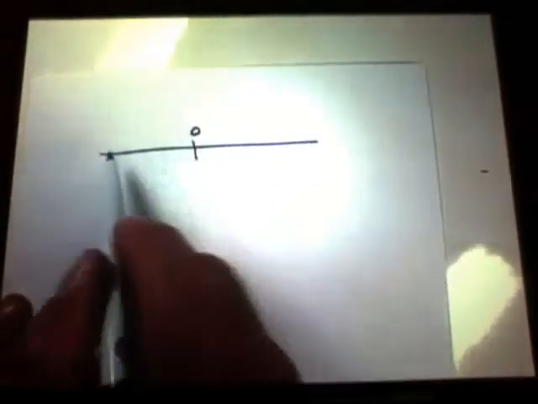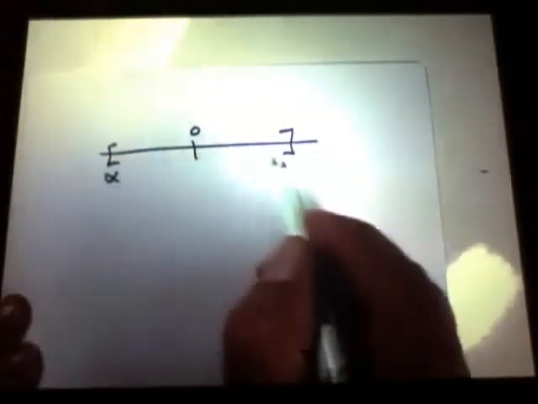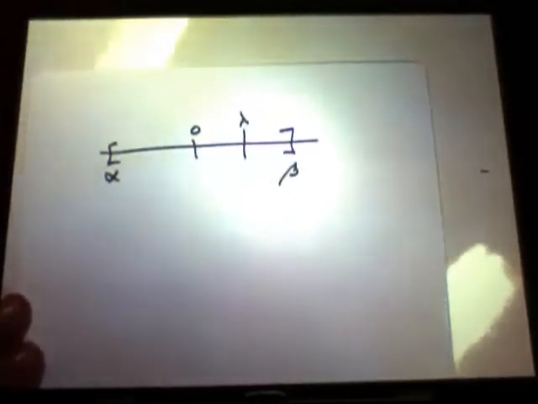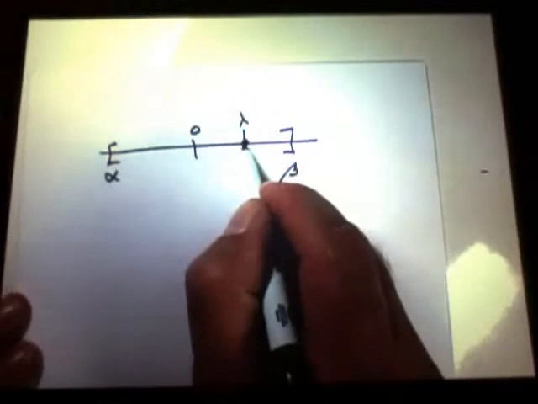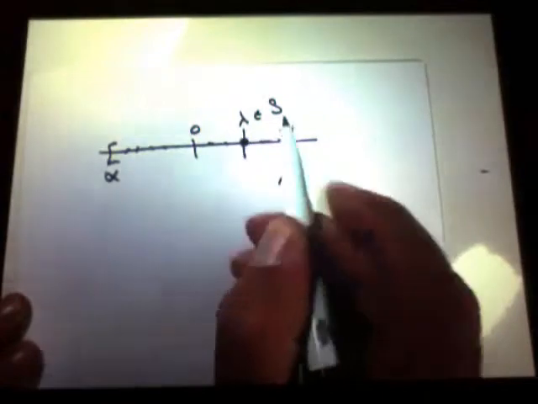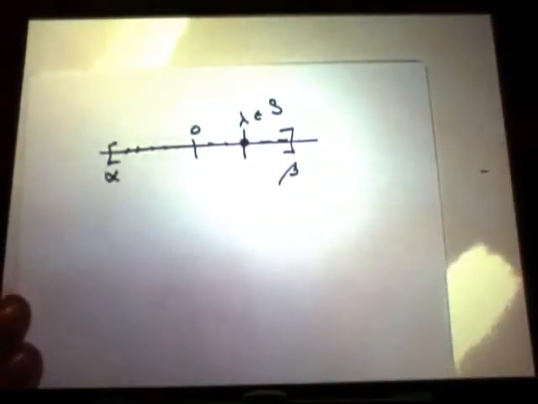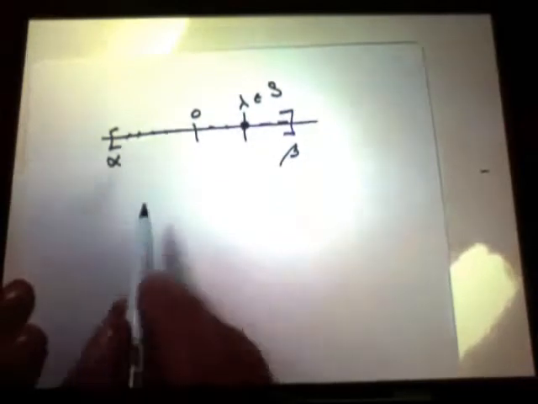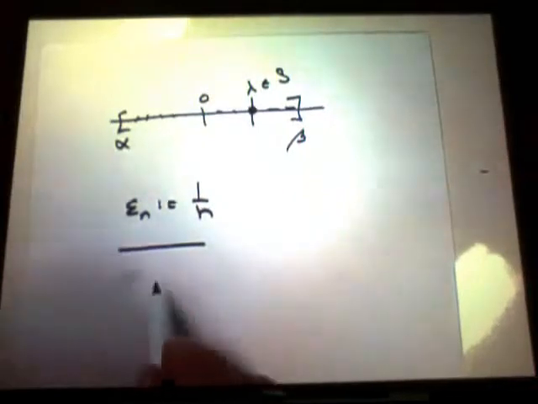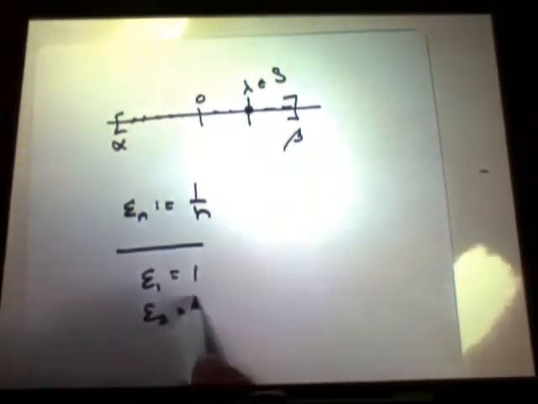What I'm really doing here is the sequential compactness idea. So I have a bounded infinite set of real numbers. A limit point exists by Bolzano-Weierstrass, and closure means that lambda is in the set S, right? S is spread out all around back here. So lambda is in S. Now let epsilon sub n be 1 over n. So epsilon 1 is 1, epsilon 2 is 1/2.